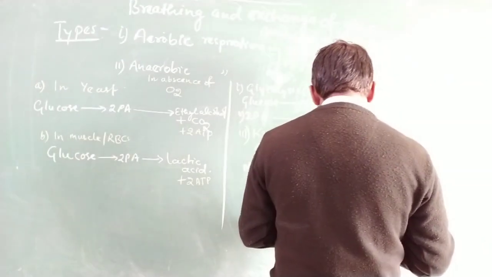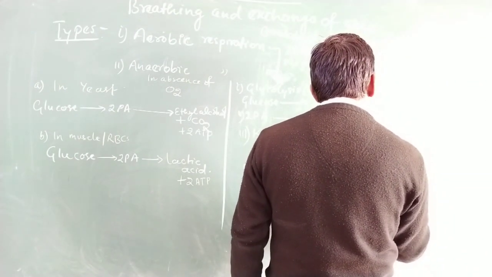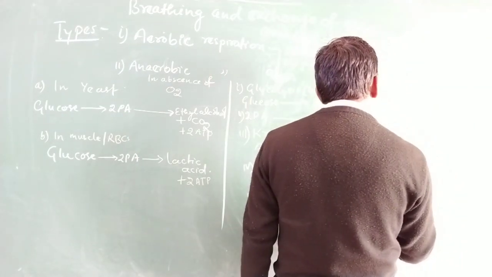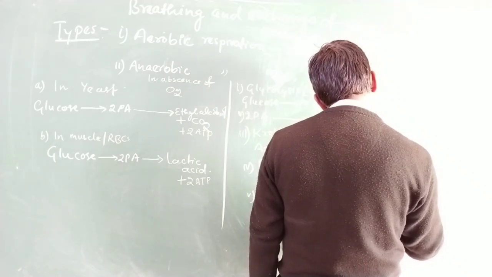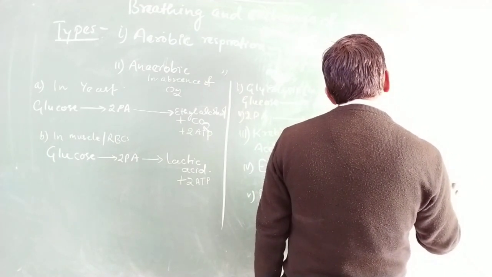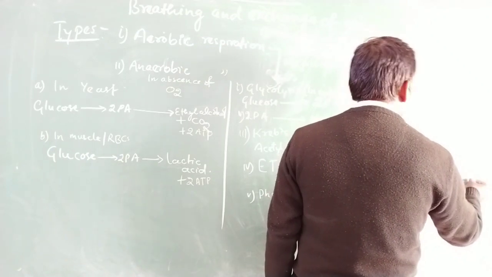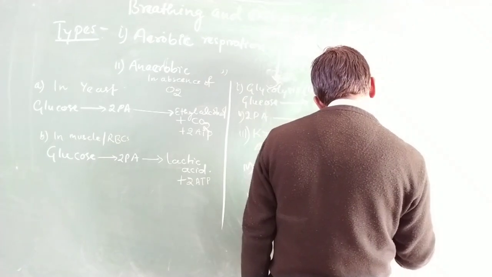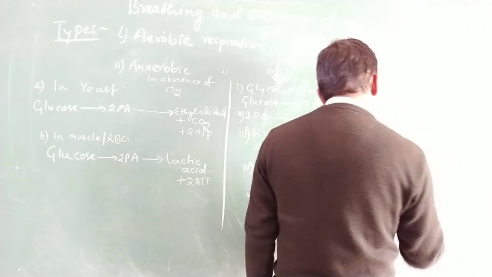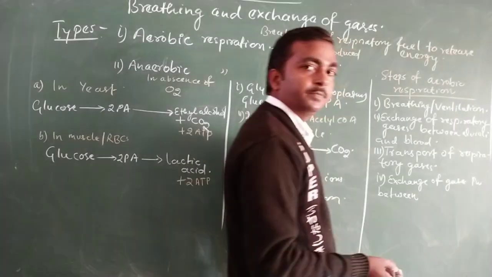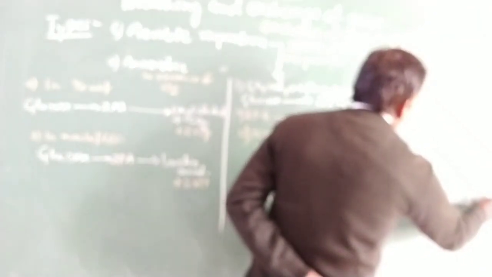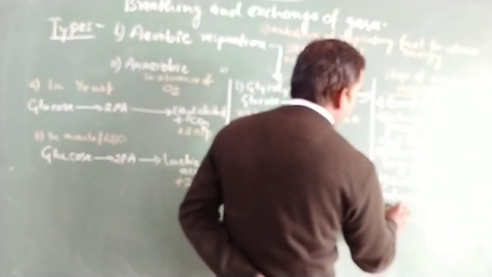Now after transportation, there is the second place of exchange of gases. In the fourth step, the exchange of gases takes place between the blood and body tissue.